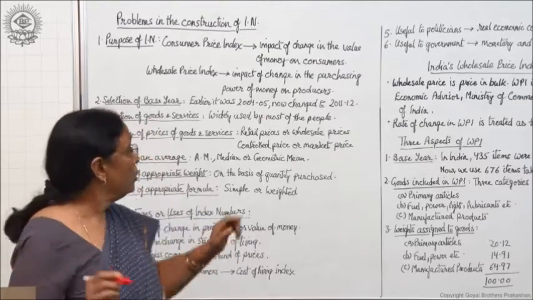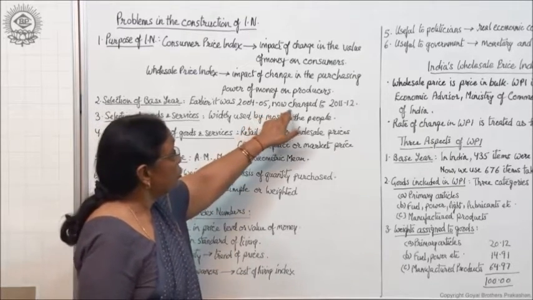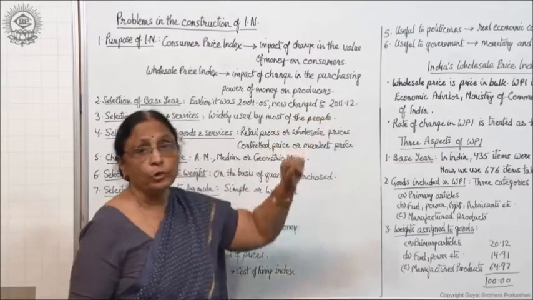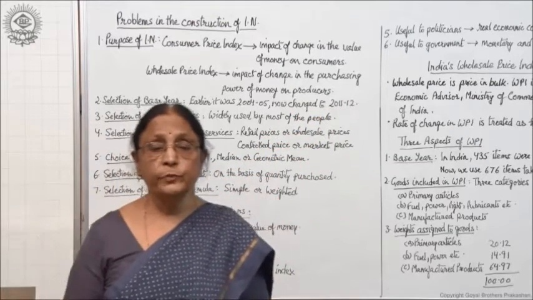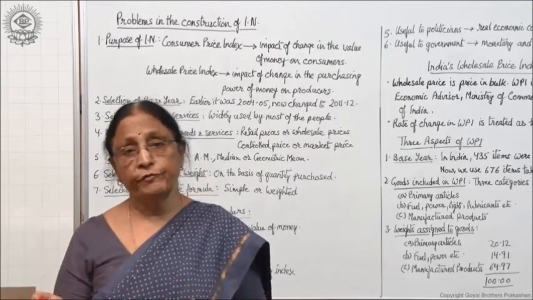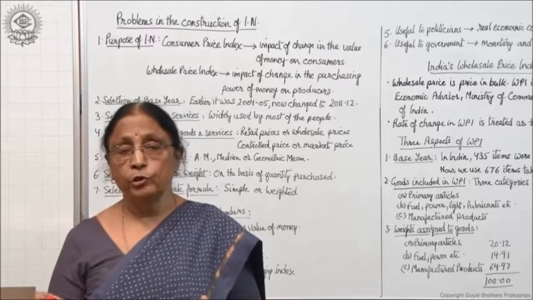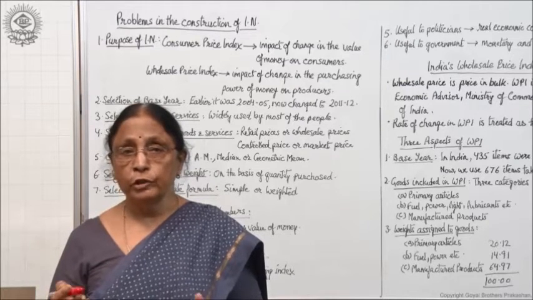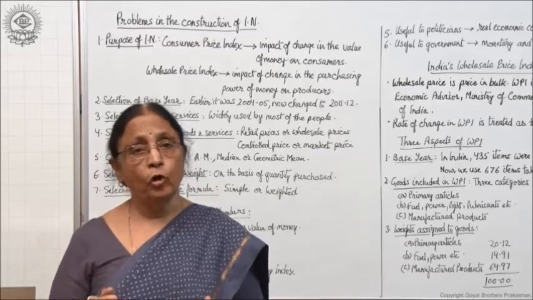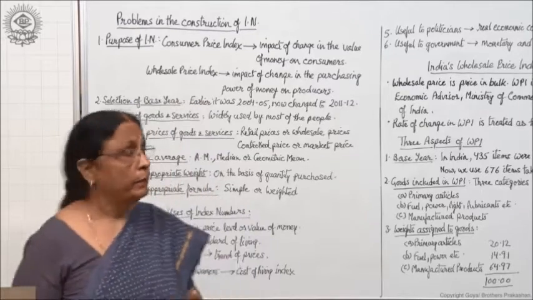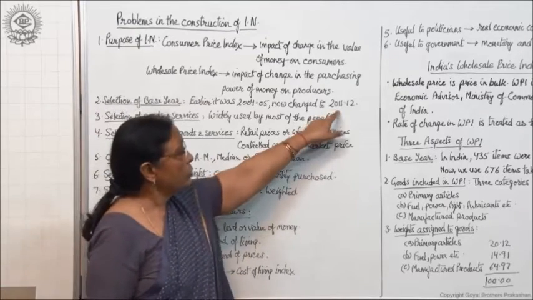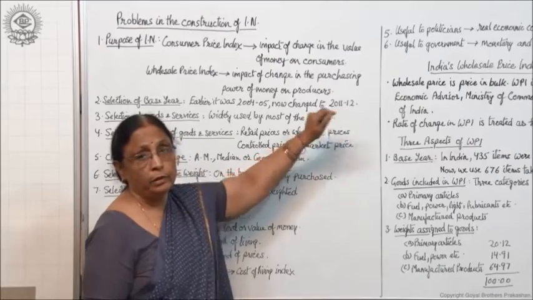Now this has changed to 2011 and 2012. Why has it changed? Because there is a vast difference, about 10 to 12 years difference. So for the convenience sake or for easy comparison, the base year is changed to 2011 and 12, right?